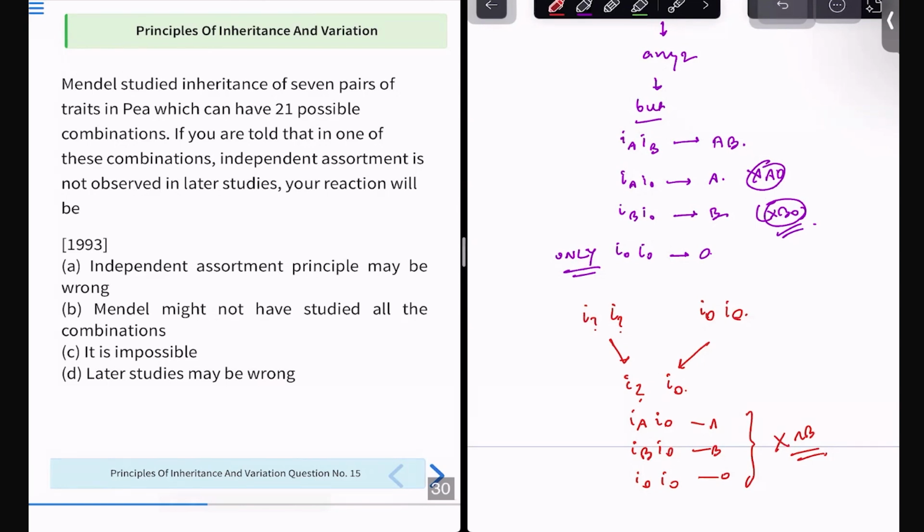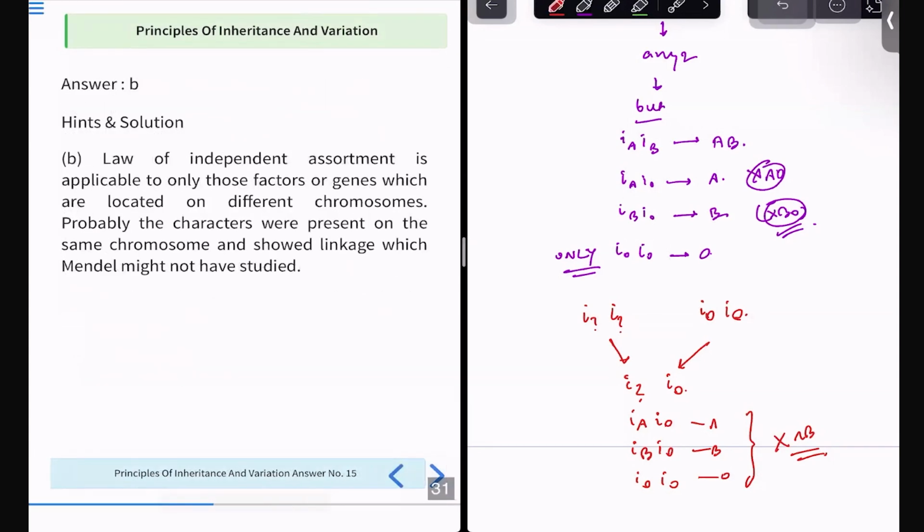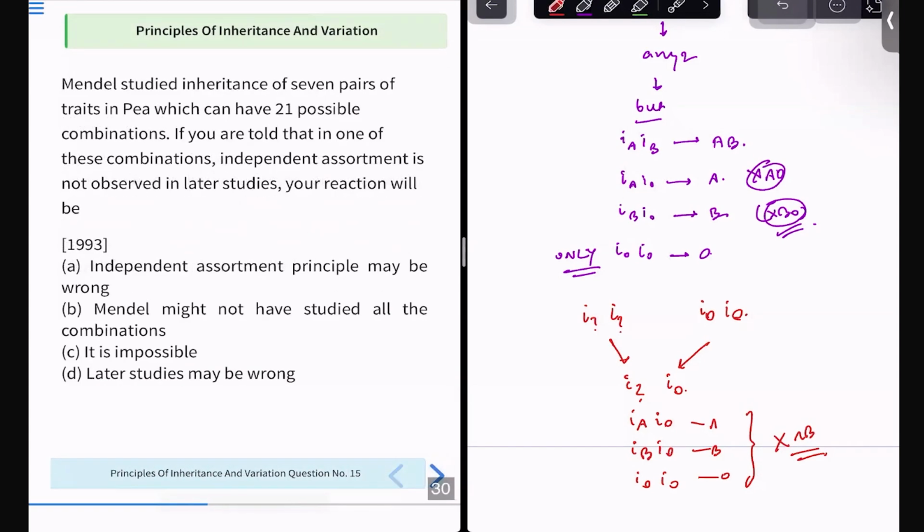Choose the correct option. Moving on to the correct answer, that is option number B: Mendel might not have studied all the combinations. What does the law of independent assortment state? That two different traits having alleles will always express independently. When you are saying independent assortment is not observed, that means there are more combinations to study. You study all the combinations first, and you will find a correlation between them.